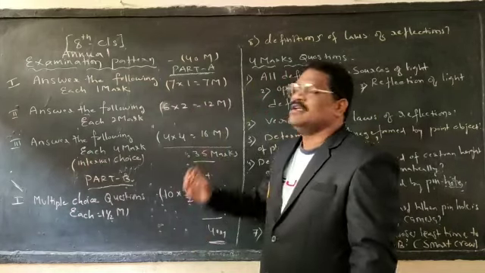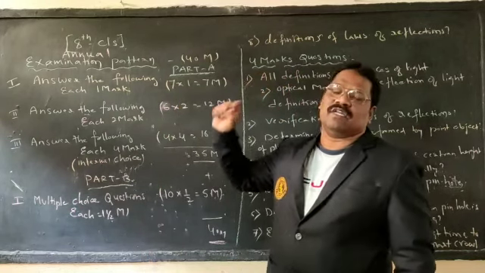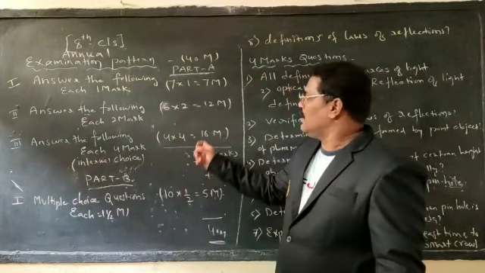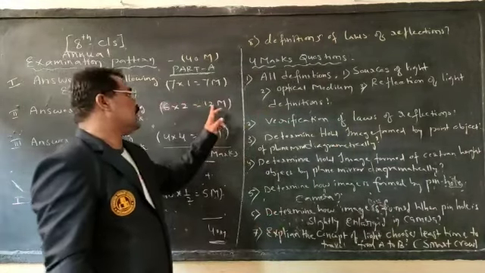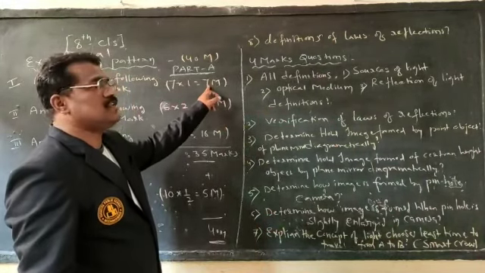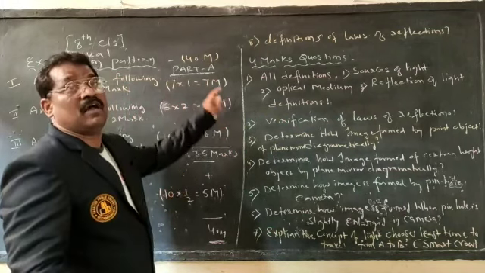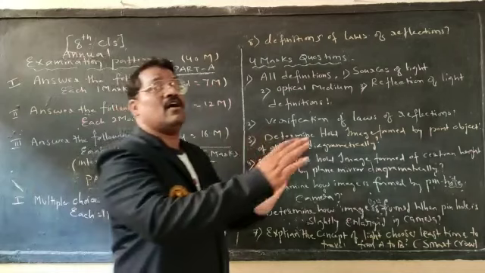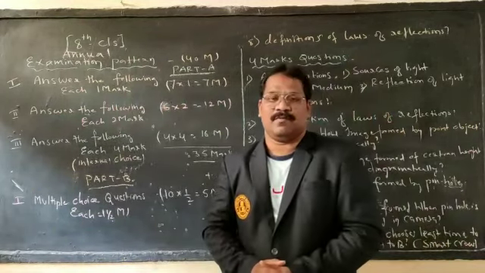Not only that one, 16 marks you can attempt. 50% of 1 mark questions, 50% of 2 marks questions, plus 16 marks. 16 plus 6 is 22, 22 plus 3, you can take it as about 25 marks. You can secure it easily out of 35. For the remaining 10 marks, we have to prepare very well.